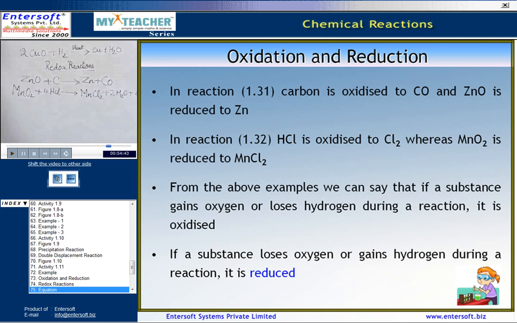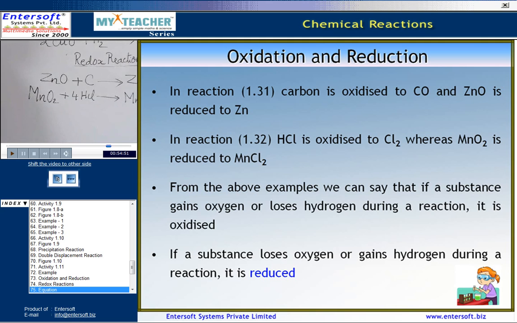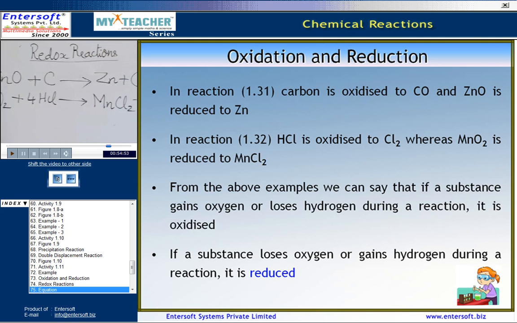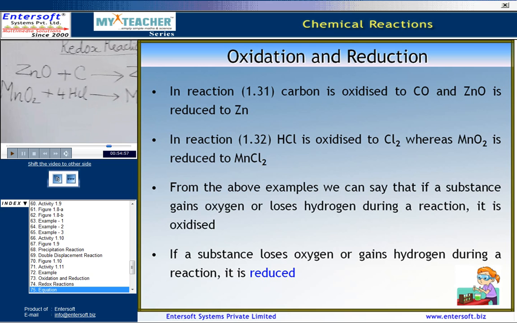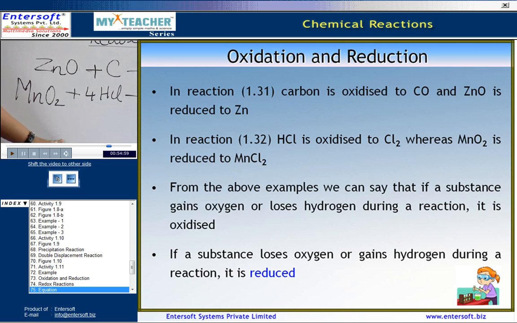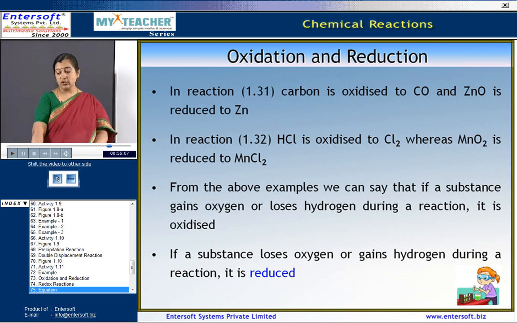In this reaction, carbon is oxidized to carbon monoxide and zinc oxide is reduced to zinc. In the other reaction, we can see that hydrochloric acid is oxidized to chlorine, whereas manganese oxide is reduced to manganese chloride.